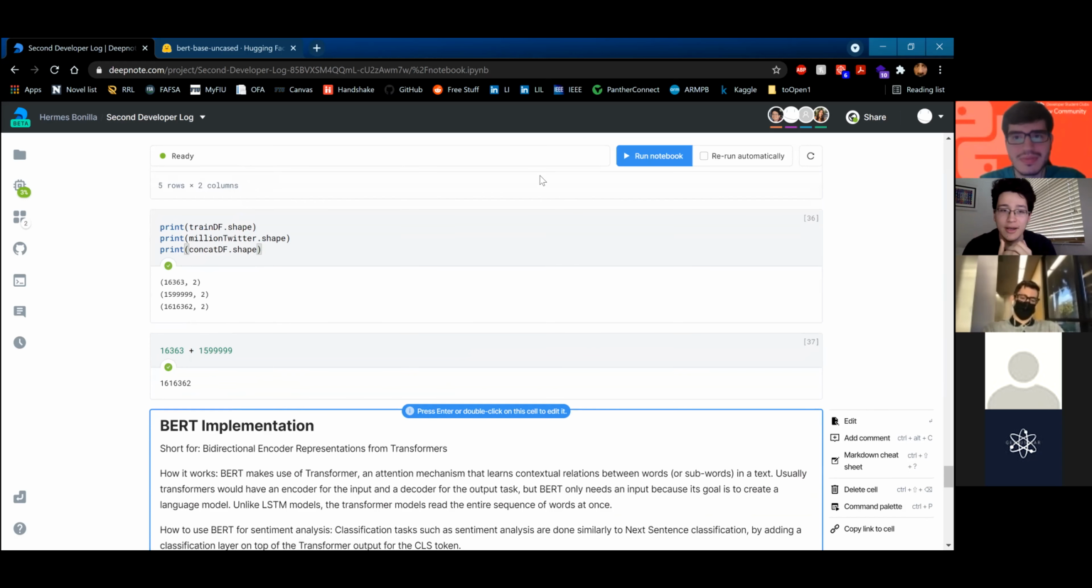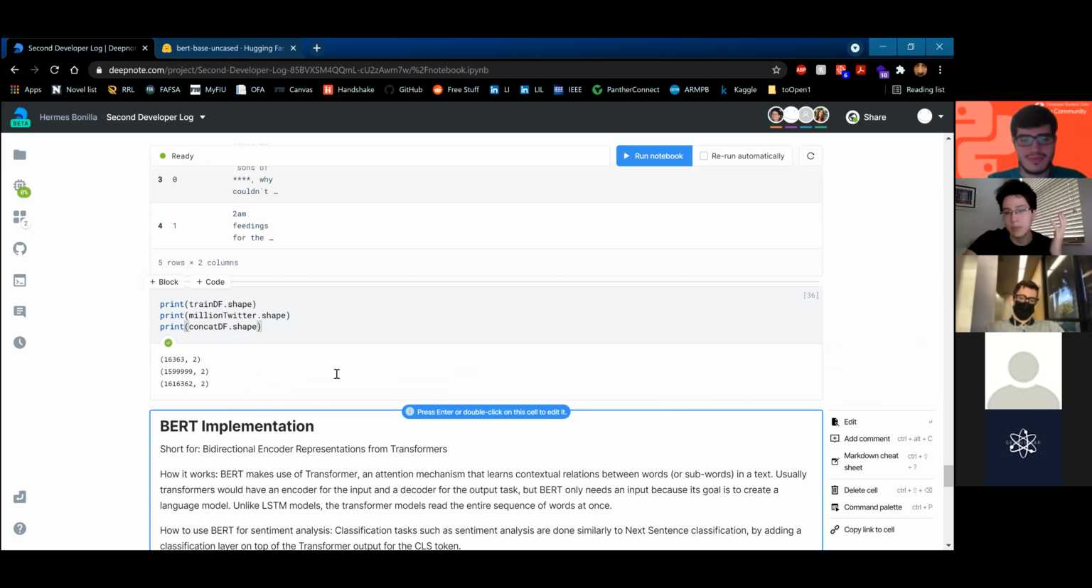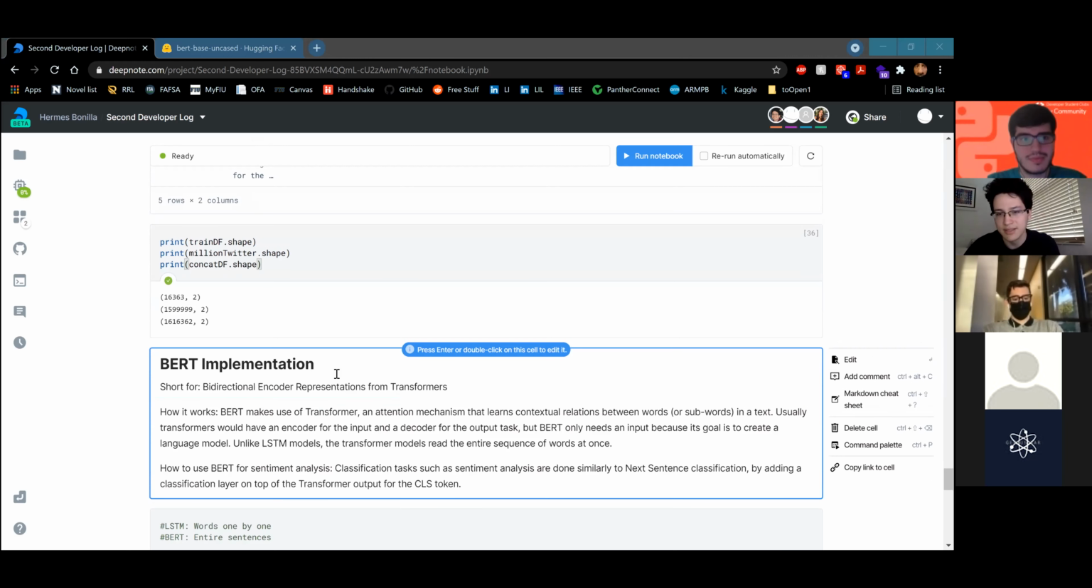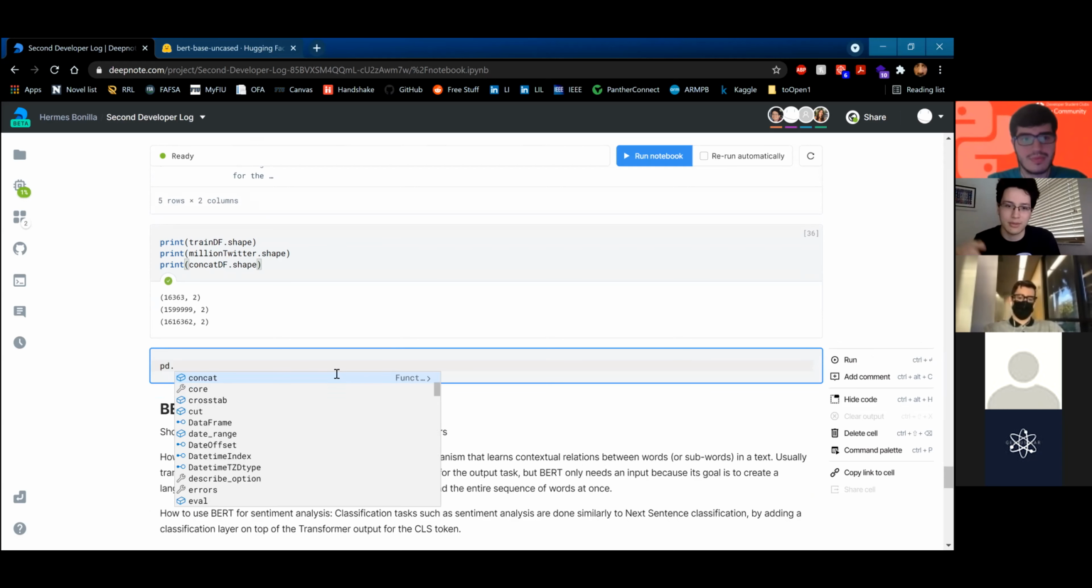And yeah, I mean, are there any questions for any of us? Anything about BERT? Fun fact: BERT is based on Sesame Street, the character BERT. Obviously, it stands for Bidirectional Encoder Representations from Transformers.